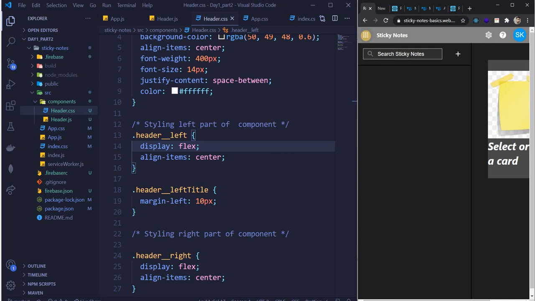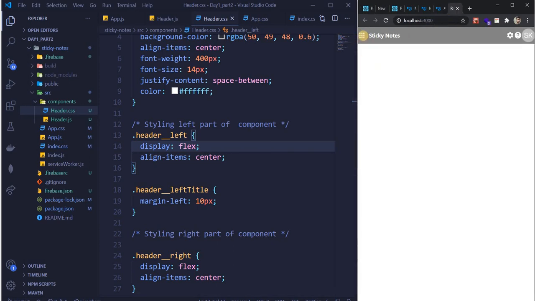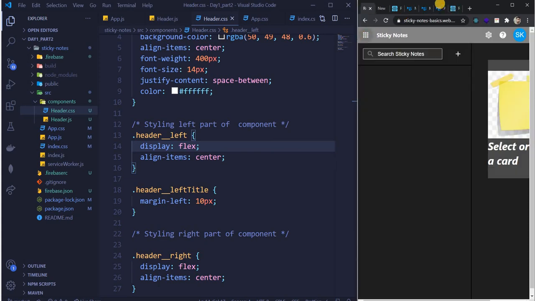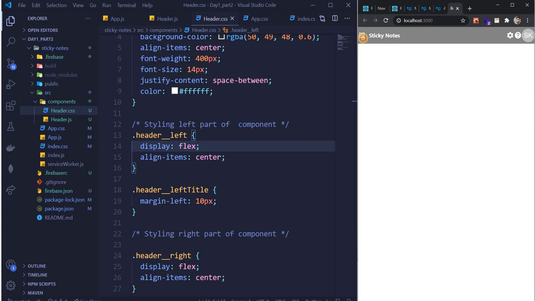When I click here, I'm getting a clickable effect. It is not that much visible, but yeah. When I come here, it is changing to the pointer. Here, there is nothing, there is no margin or anything.